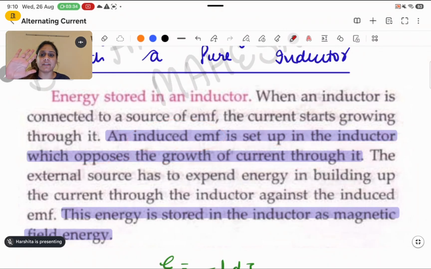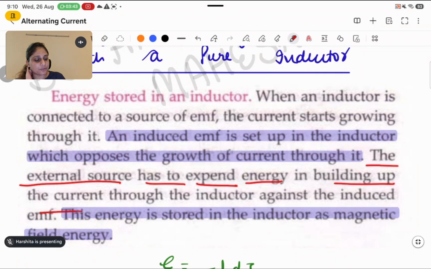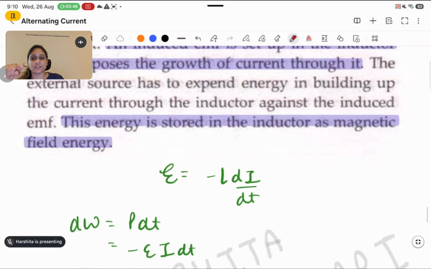Because induced EMF always opposes the change. Now the external source has to expend energy in building up the current through the inductor against the induced EMF. So this energy which is stored in the inductor will be stored in the form of magnetic field energy.